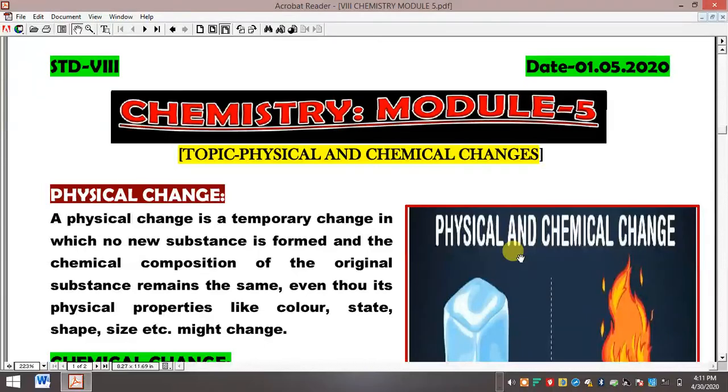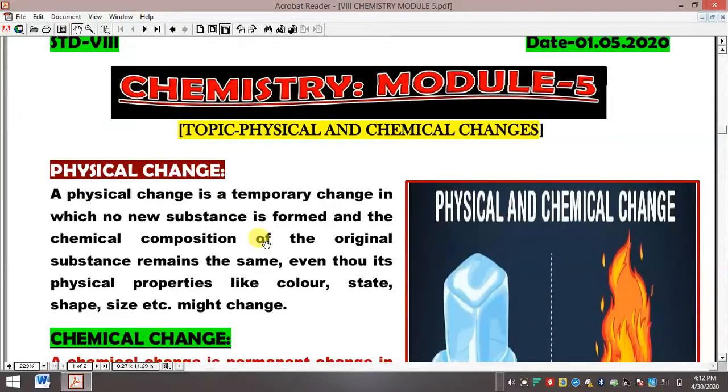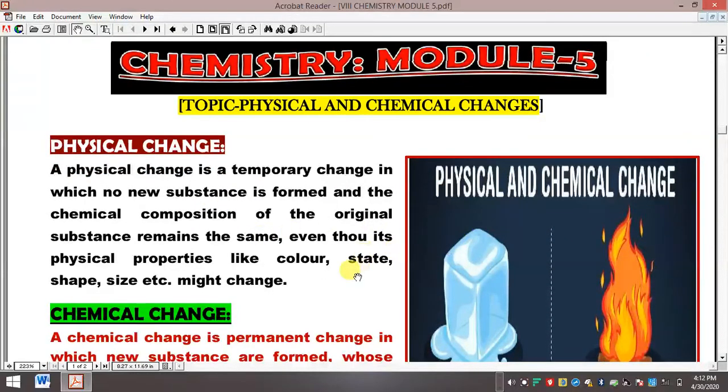Only color, odor, and sometimes the state of matter change, and slight other changes happen, but no new substances are formed. Now let's start with the definition. A physical change is a temporary change in which no new substance is formed and the chemical composition of the original substance remains the same, even though its physical properties like color, state, shape, size, etc.